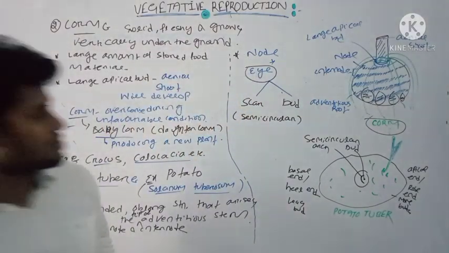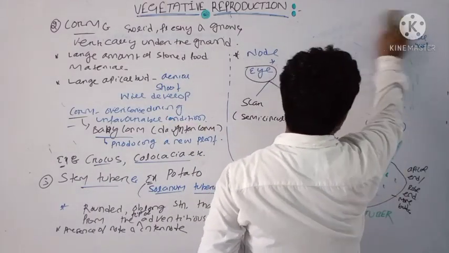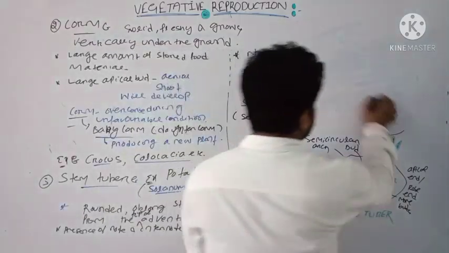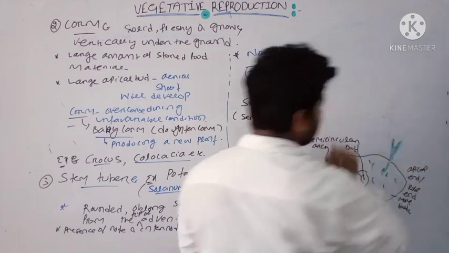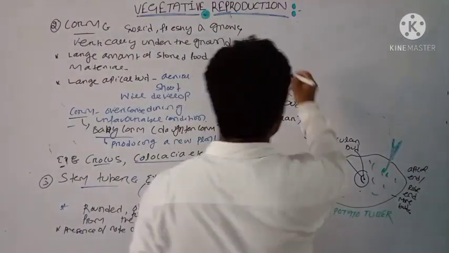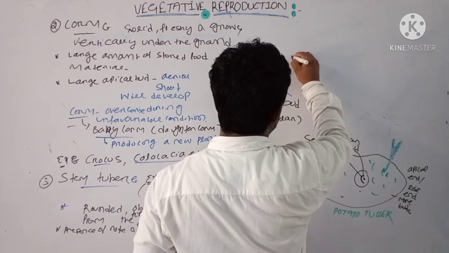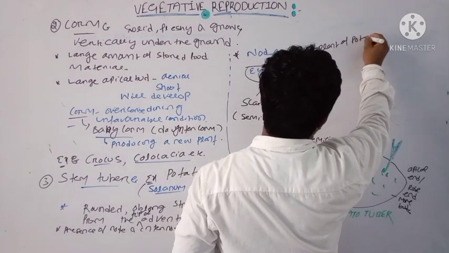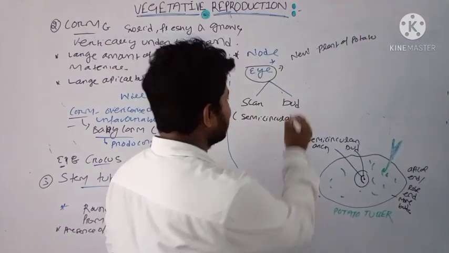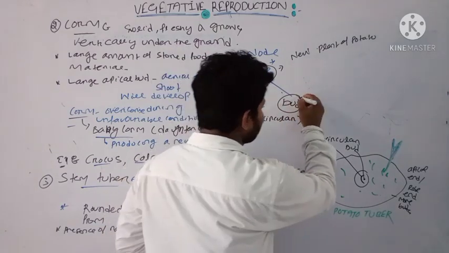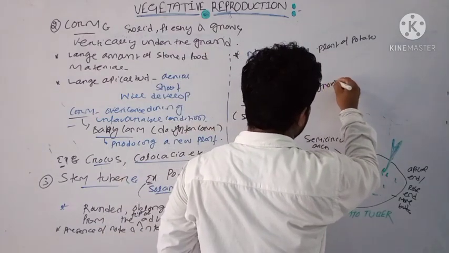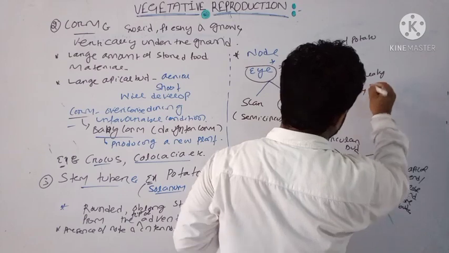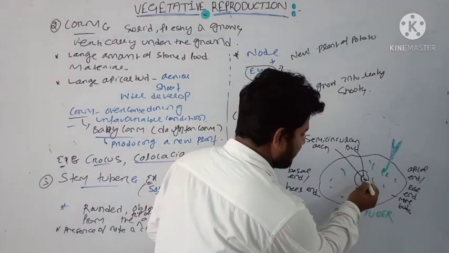This eye will develop into a new plant of potato. Why will it develop into a new plant of potato? Because it has a bud region, and that bud will grow into leafy shoots. Clear?